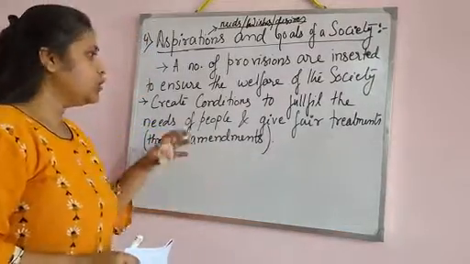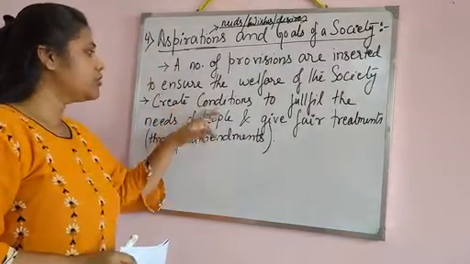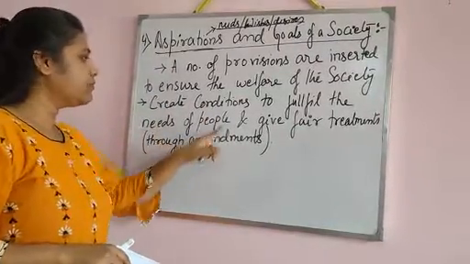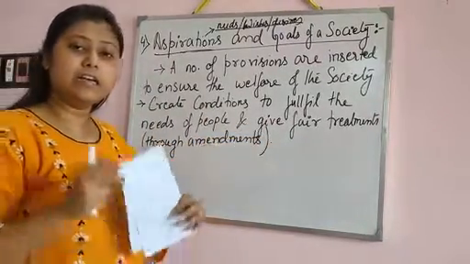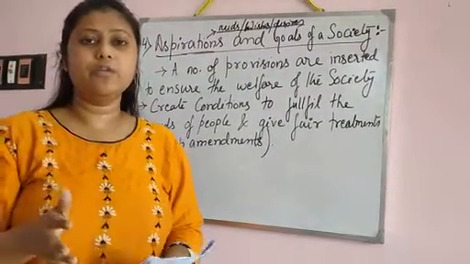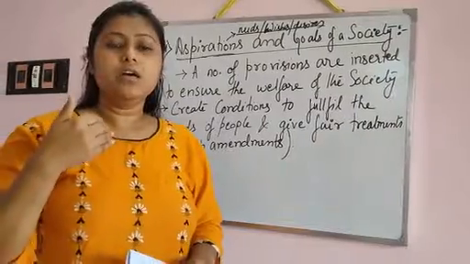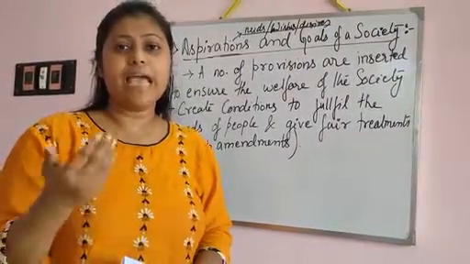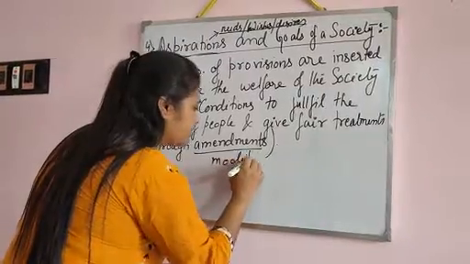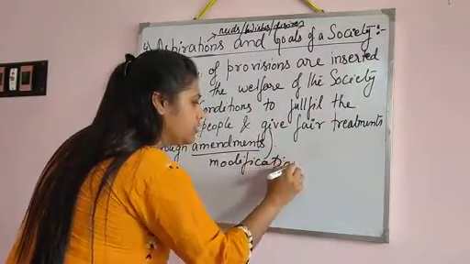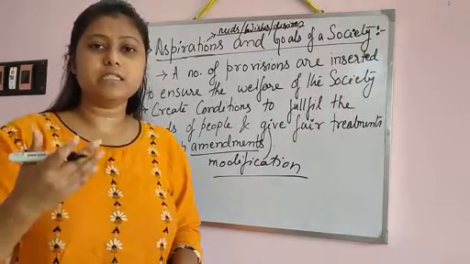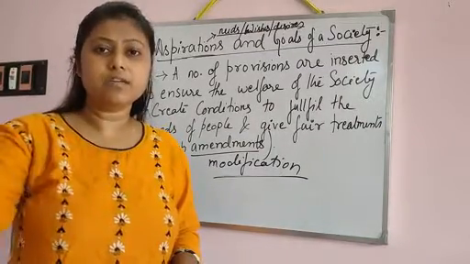It also creates a condition where the needs of the people are fulfilled and they get fair treatment. Now how will they get fair treatment? You all know that our constitution can be amended in different situations. Amendment means modification. So many times our constitution is modified, state by state, to match our situations.